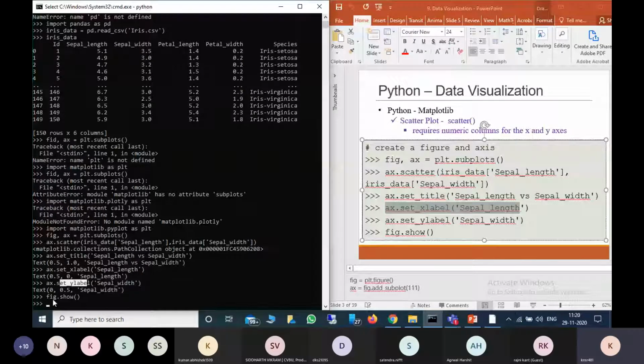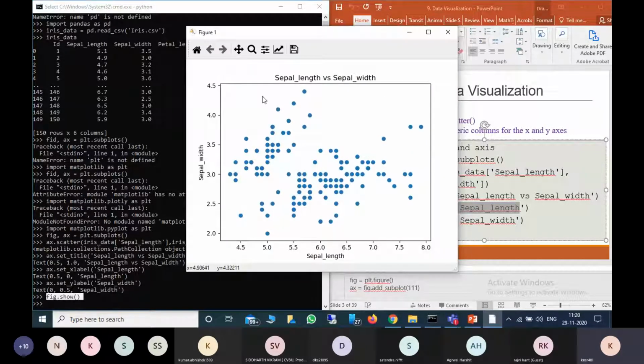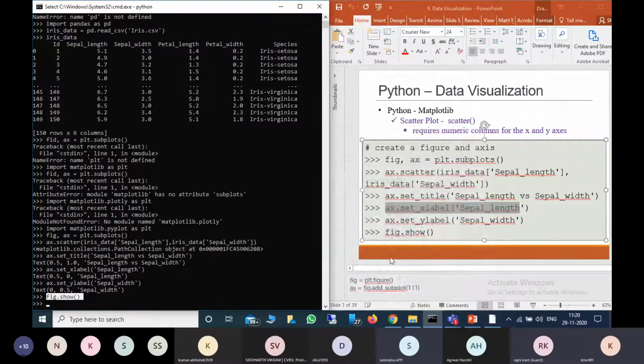So we provided the x label, y label and title. Now I want to see the figure, so I'm saying figure.show. Once you mention that, the figure will display like this. This is how the scatter plot looks, this is the title, this is the x-axis label name, and this is the y-axis label name. Okay, sir. It's clear? Yeah. Okay, everyone, is it clear?